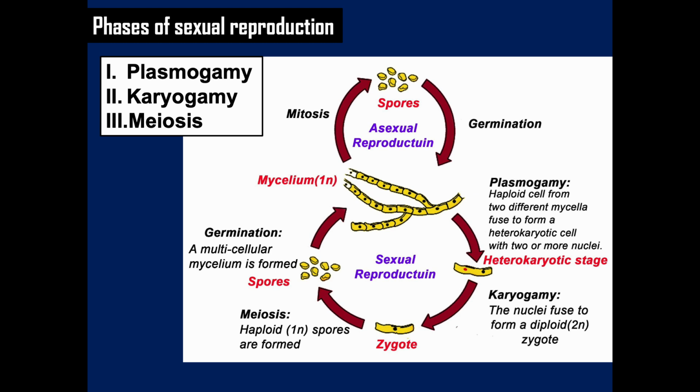It involves two rounds of division that ultimately result in four cells with only one copy of each chromosome. Additionally, prior to the division, genetic material from the paternal and maternal copies of each chromosome is crossed over, creating new combinations of code on each chromosome. Later on, during fertilization, the haploid cells produced by meiosis from a male and female will fuse together to create a cell with two copies of each chromosome again, and it is known as the zygote.